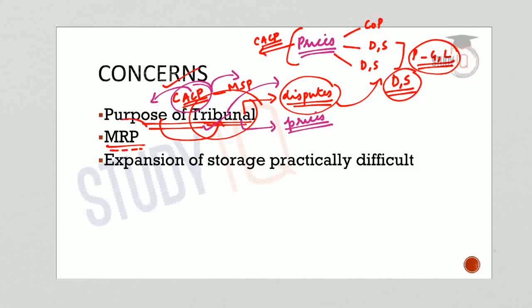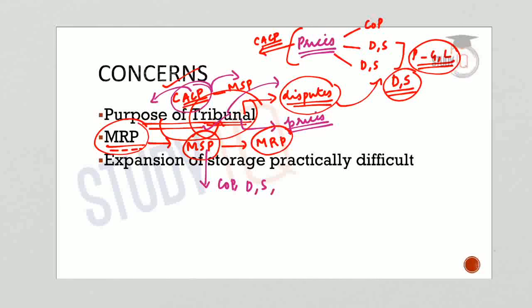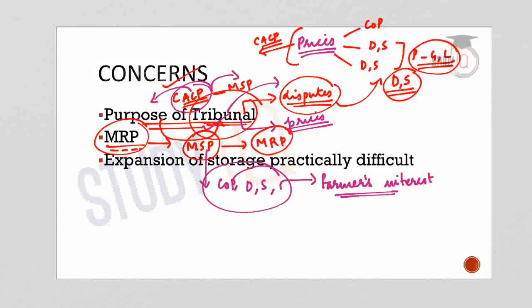Now the second concern is regarding the minimum reserve price. The second recommendation of NITI Aayog was that MSP should be replaced by MRP. So MSP is minimum support price, MRP is minimum reserve price. So what makes the conflict here? MSP at present is determined by keeping in view many factors. For example, the cost of production, the demand factors, the supply factors, etc. And along with all these market factors, the farmers' interests are also being taken into consideration. So one main target of MSP is to ensure minimum prices to the produce of the farmers. So farmers' interests are also taken into consideration among other factors.